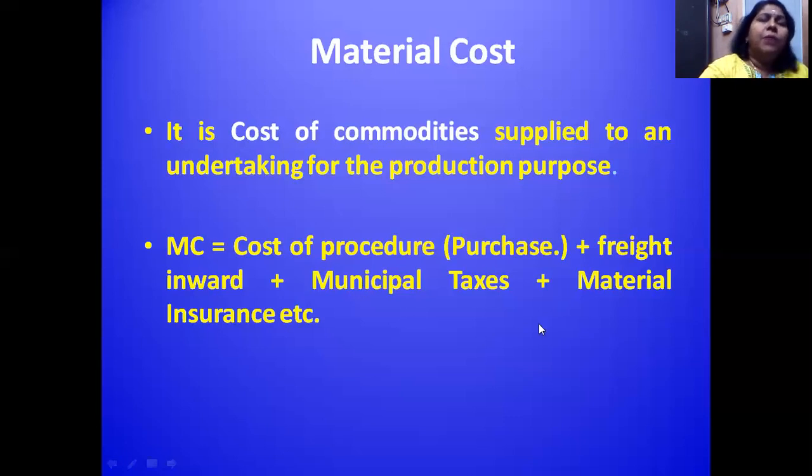The taxes may be, sometimes we can import the material from foreign countries. We need to pay customs duties. That also has to be considered under material cost. And material insurance: sometimes we need to ship raw materials from one country to another country. So if the raw material's worth is high, definitely we would take insurance. So that is material insurance. So these three comprise material cost.